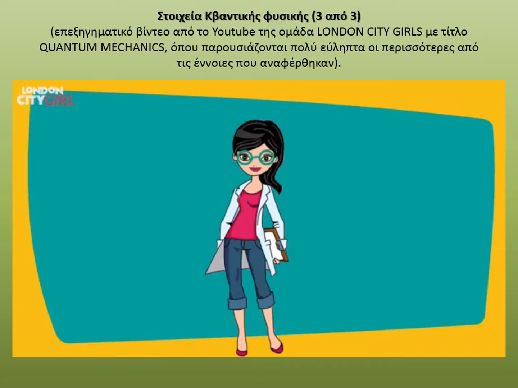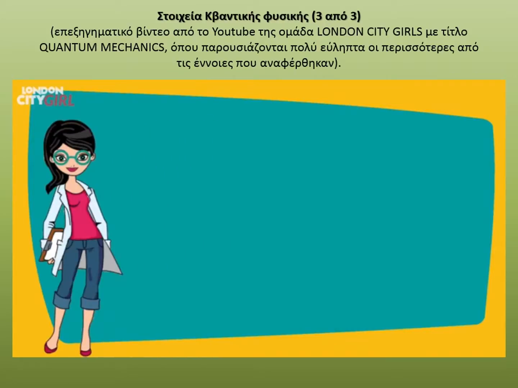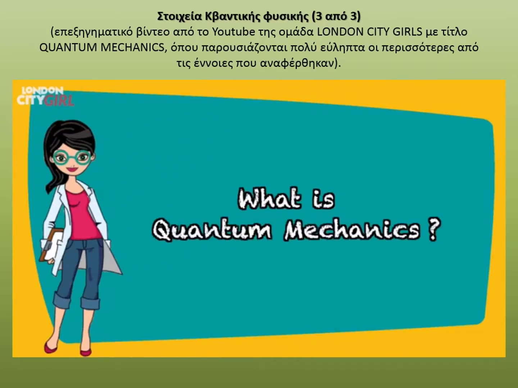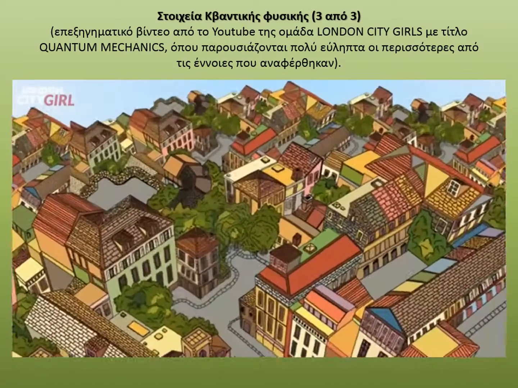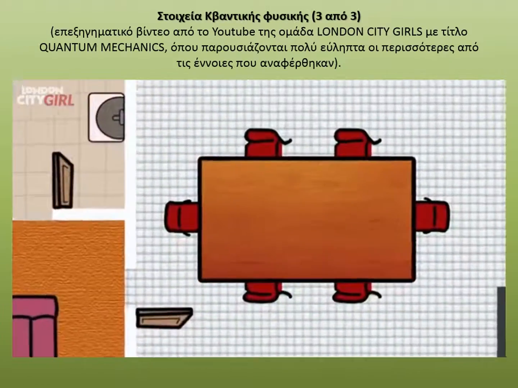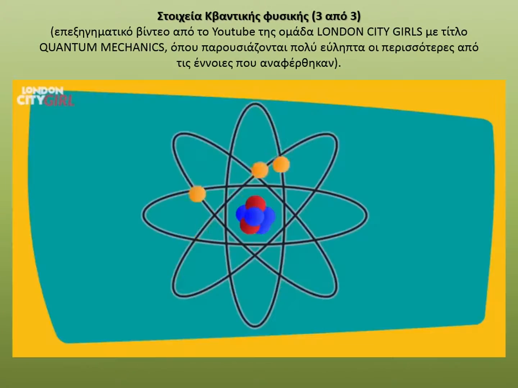Hi, so you want to know the basics of quantum mechanics? Great, you're in the right place. What is quantum mechanics? Quantum mechanics attempts to explain the behavior of subatomic particles at the nanoscopic level. It is one of the most successful branches of physics, and there are countless examples of scientific experiments confirming predictions made by the laws of quantum mechanics.